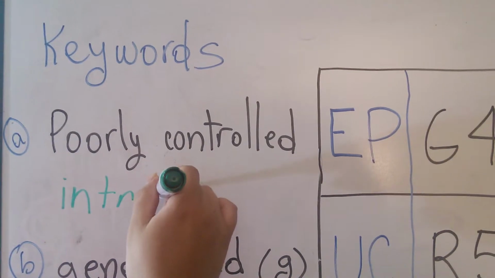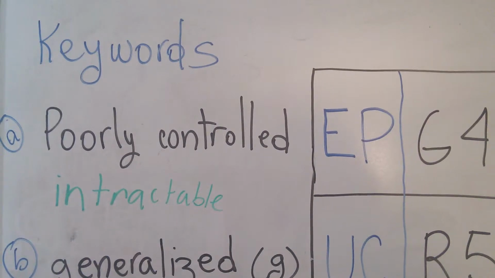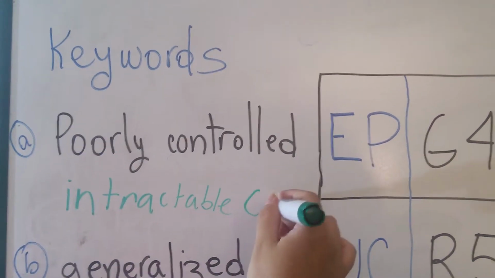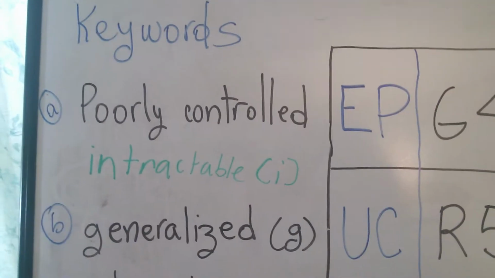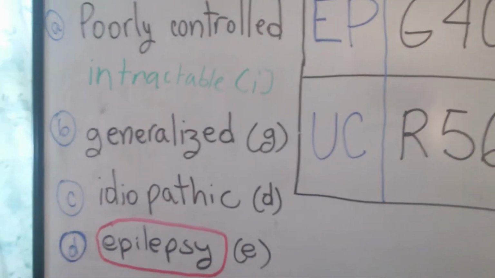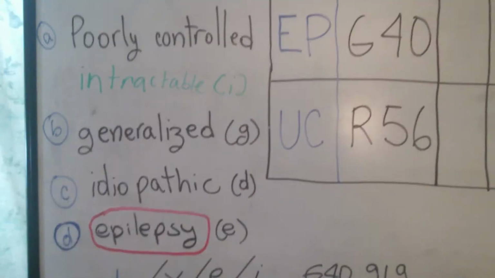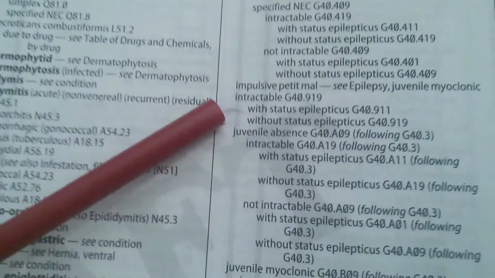Intractable. And put in parentheses an I to identify it. There you go. So now we have our keywords: poorly controlled or intractable, generalized, and idiopathic, right? All those words have to be in our path of epilepsy, starting with epilepsy. So let's go back again. We started with epilepsy, right? And then we're going to look for intractable now. Go down here and then go up here. You find intractable? Yeah. Intractable.